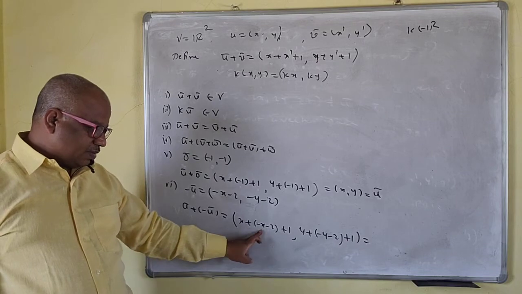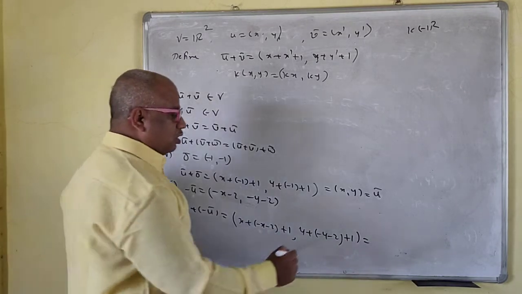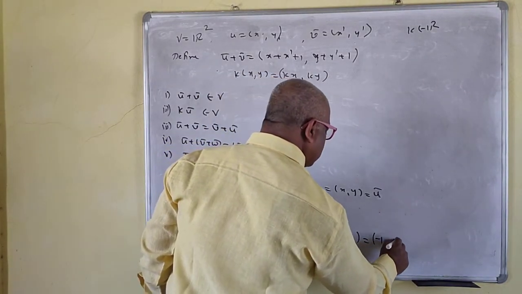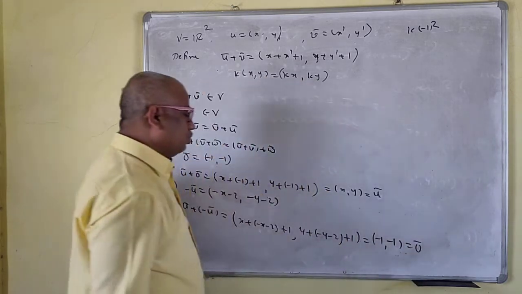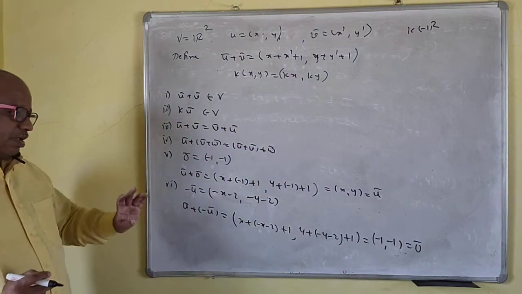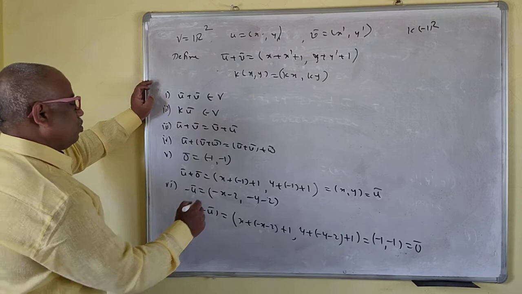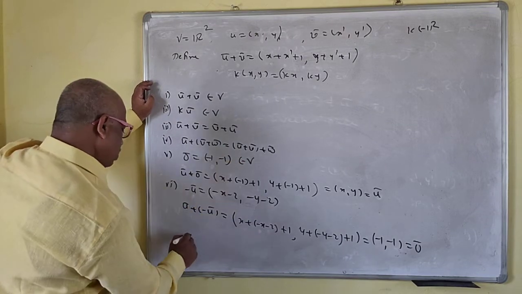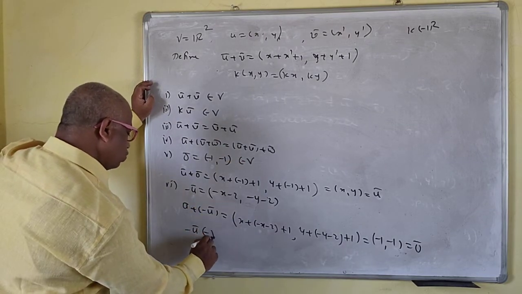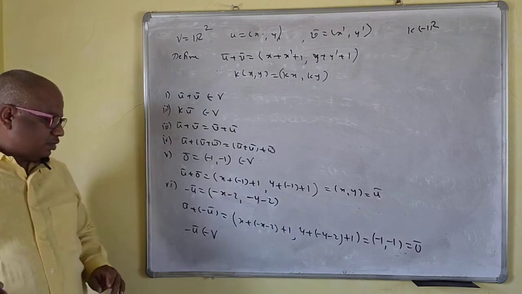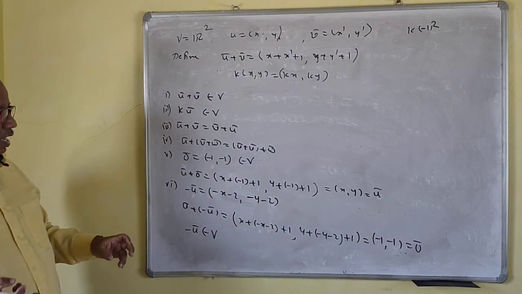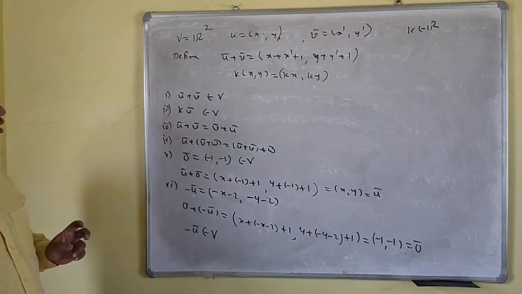X gets cancelled. This is minus 2 plus 1, so this is minus 1 minus 1, and this is your 0 vector, 0 bar. Okay, so the negative element also exists. So minus u bar belongs to V. This is your minus u bar. So the negative element also exists here.